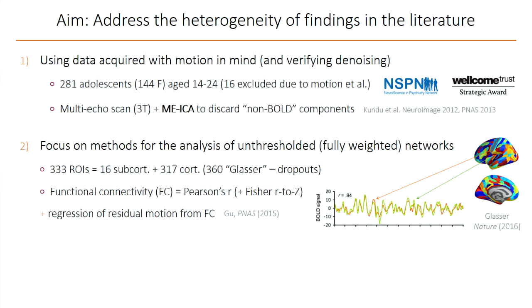Second, due to the aforementioned relationship between higher-order graph measures and the underlying correlation distribution, we focused on unthresholded or fully weighted networks, which we extracted using Pearson's correlation between 333 regions of interest, including 16 subcortical regions from FreeSurfer and cortical regions from the Glasser parcellation after excluding dropout regions.